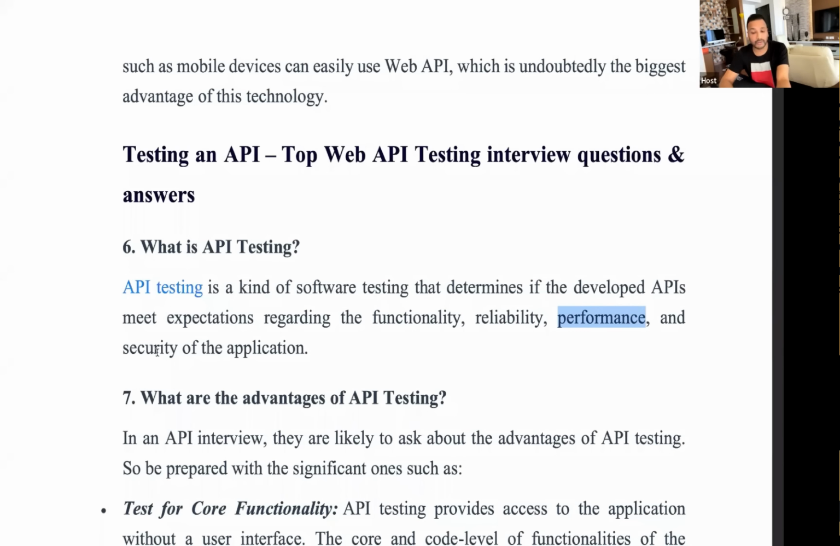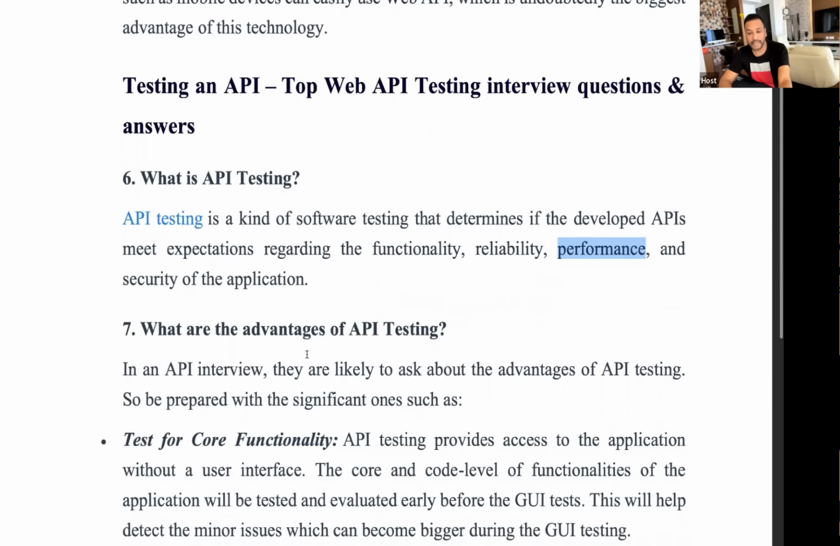And the security: how secure my authenticated and authorized data is. It should not be given without any username, password, or without any token. So that is the scope of the API testing we should always focus upon. I hope it's clear. Let's quickly take the next question.